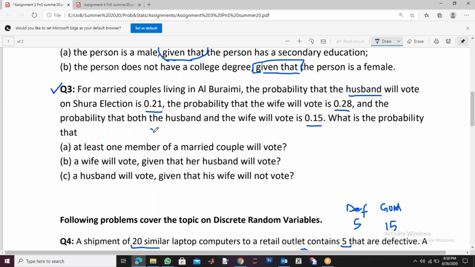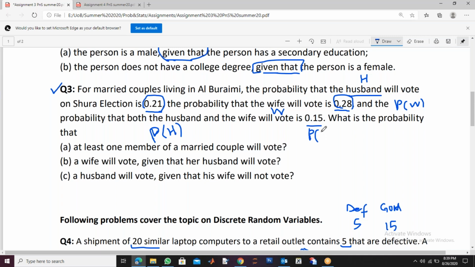You can call W for wife, and use capital H for husband. This is the probability of husband, P(H), meaning the husband will vote. This one is the probability of wife, P(W), that the wife will vote, only alone. And this is the probability that both will vote. Both means husband and wife.